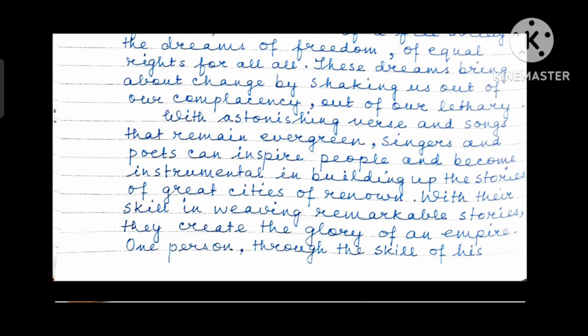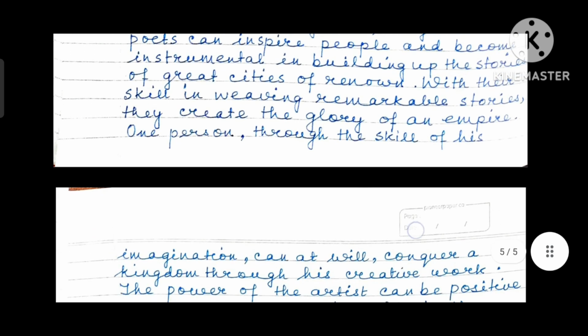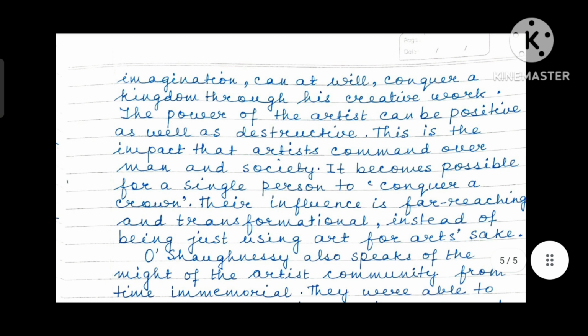The second stanza. Here I am basically writing about the second stanza. One person, through the skill of his imagination, can at will conquer a kingdom through his creative work. The power of the artist can be positive as well as destructive. This is a critical comment and this point must be there in your answer. Positive, destructive power. This is the impact that artists command over man and society. It becomes possible for a single person to conquer a crown.